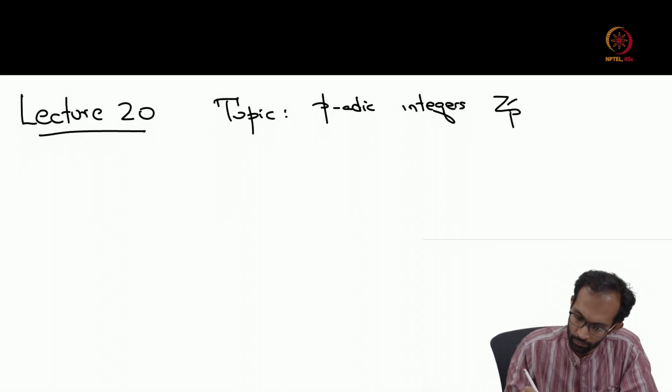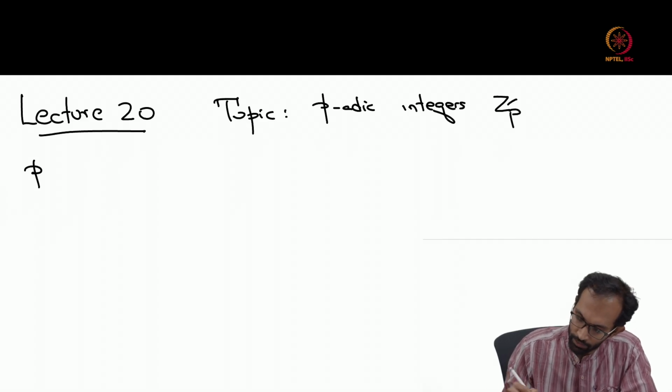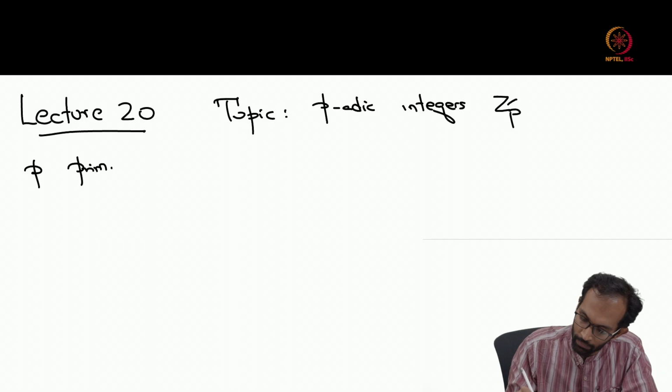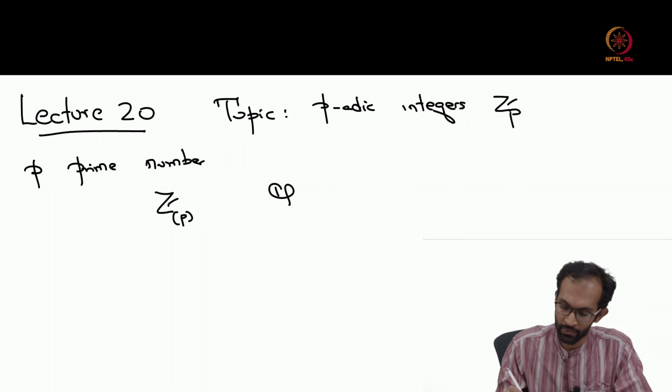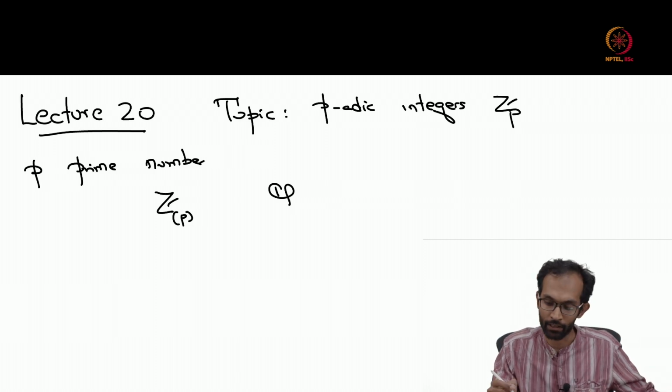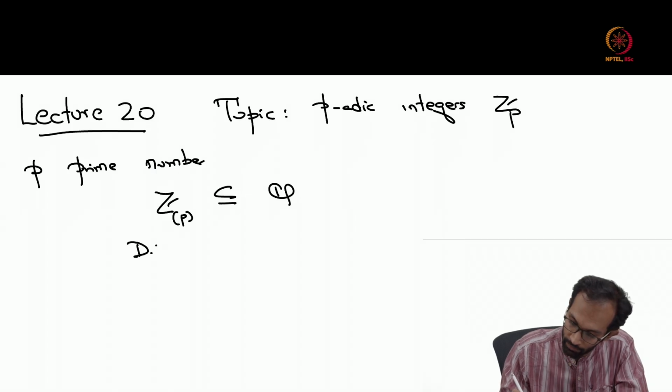And just to recall whatever we learned from the last few lectures, you have a prime number p, and inside Q we had this valuation ring given by the integers localized at the prime ideal (p). This was a discrete valuation ring, which we call DVR.